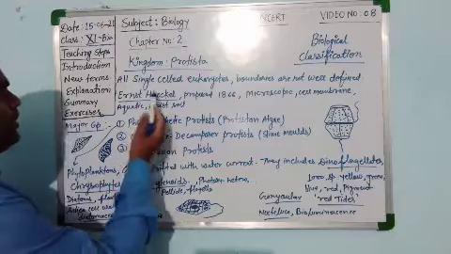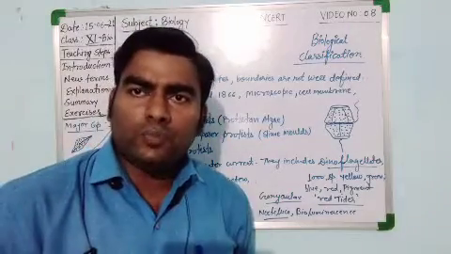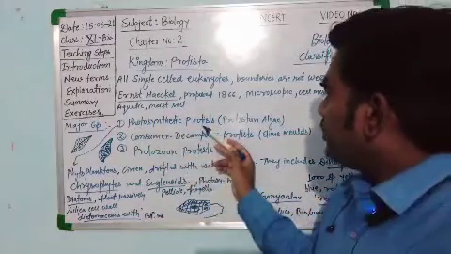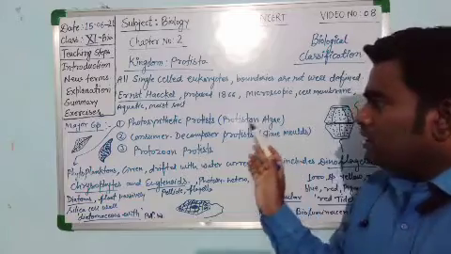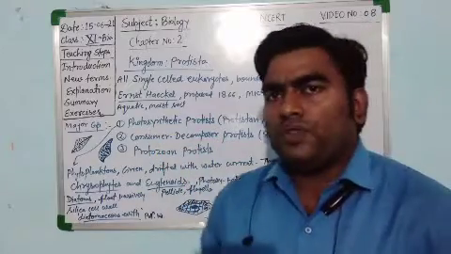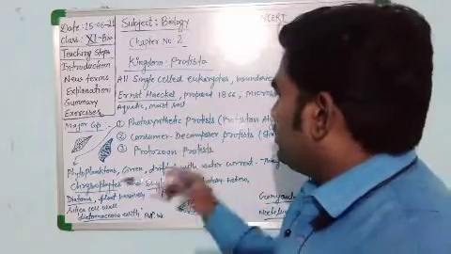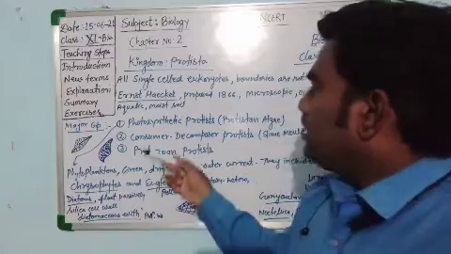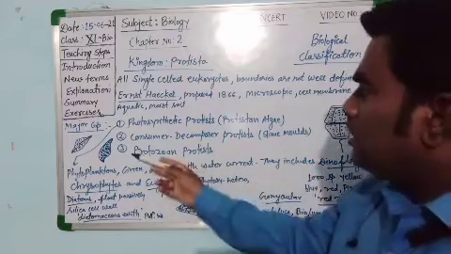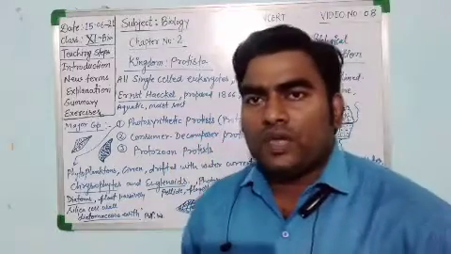If we see the major groups of kingdom Protista, there are three major groups. The first one is the photosynthetic protist, meaning protistan algae, those protists that go for photosynthesis. So kingdom Protista also contains members that are photosynthetic protists. Then the consumer-decomposer protists, also known as slime molds, and the third one is the protozoan protist. So these are the three major groups or categories of kingdom Protista.